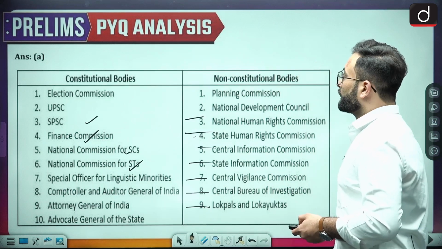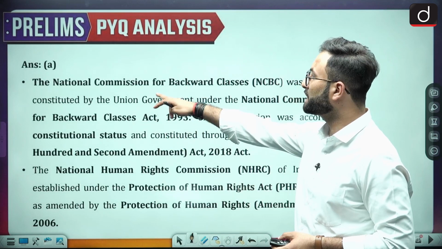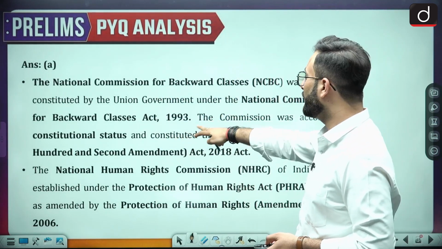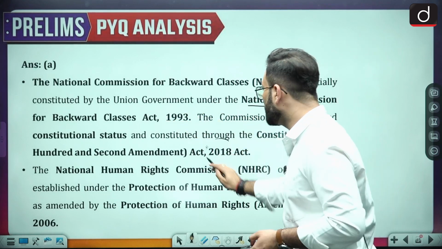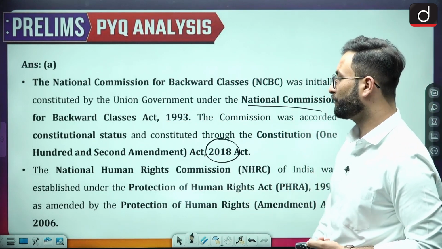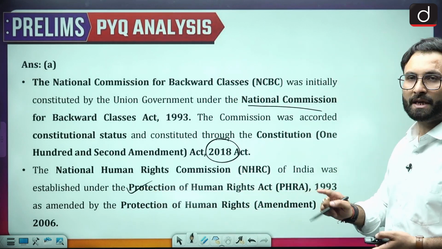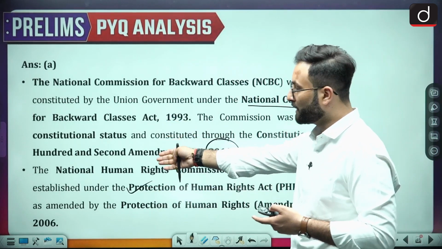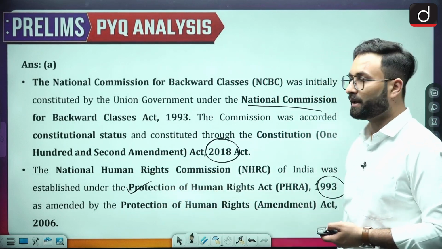Coming to the next part, which we have already discussed, National Commission for the Backward Classes. It was earlier a statutory body under the National Commission for the Backward Classes Act 1993, and in 2018 it has been given the constitutional status. Now National Human Rights Commission: for the protection of human rights, we have the Protection of Human Rights Act, 1993. Considering that, this particular body was established, and in 2006 there was an amendment to this act.